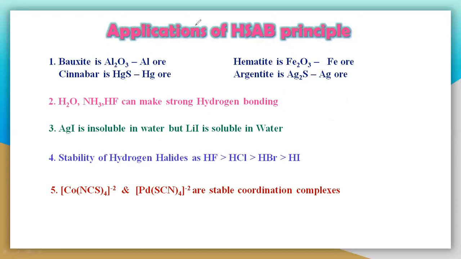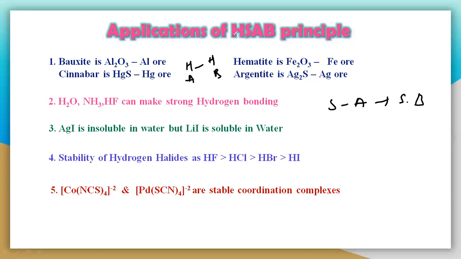Pearson told that every hard acid will react only with a hard base. If it is a hard acid, it reacts with a hard base. If it is a soft acid, it will react only with a soft base. By using this principle, we can understand that in bauxite, aluminum exists with oxide only, and mercury exists with sulfide only.